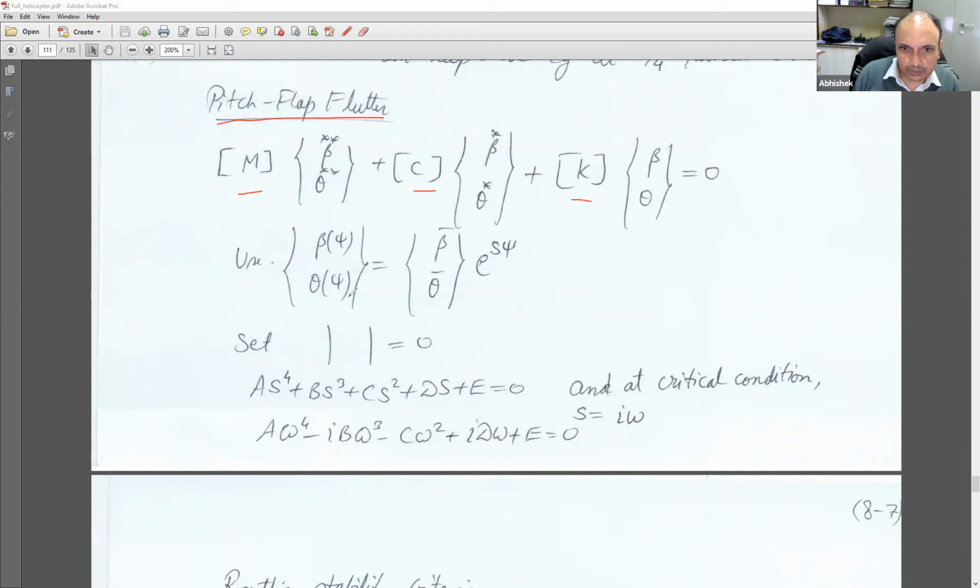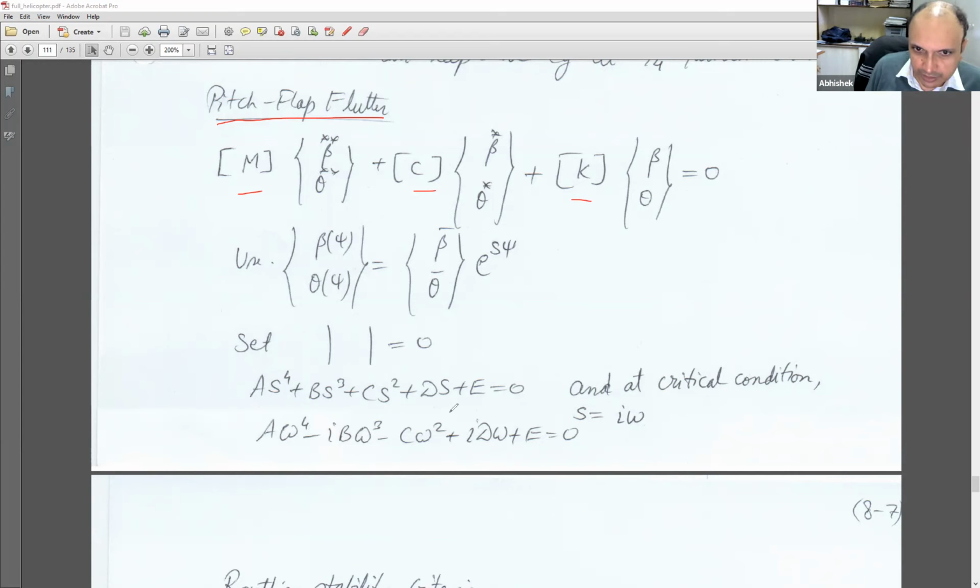Now we do the same thing as we did for the flap-lag flutter. We impose the assumed solution on the given equation, and we get a final determinant, and then we set the determinant to 0. And like before, for the critical condition where S equals i omega, that is, your damping goes to 0 and you only have oscillatory behavior, we end up getting these two equations.